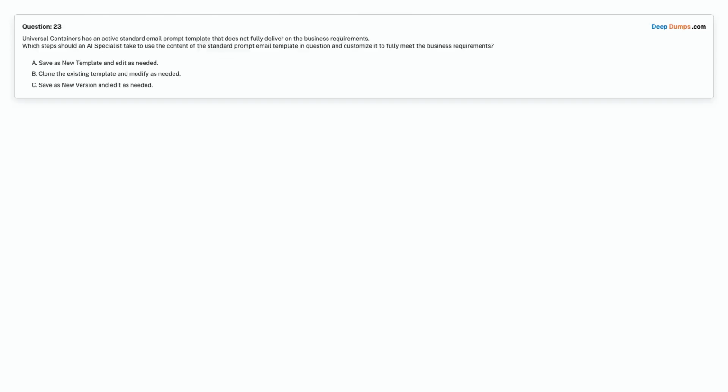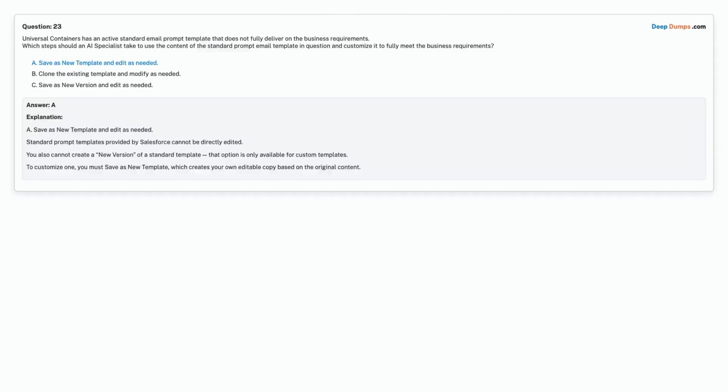Question 23. Universal Containers has an active standard email prompt template that does not fully deliver on the business requirements. Which steps should an AI specialist take to use the content of the standard prompt email template in question and customize it to fully meet the business requirements? Option A. Save as new template and edit as needed. Option B. Clone the existing template and modify as needed. Option C. Save as new version and edit as needed. Choose the correct answer.